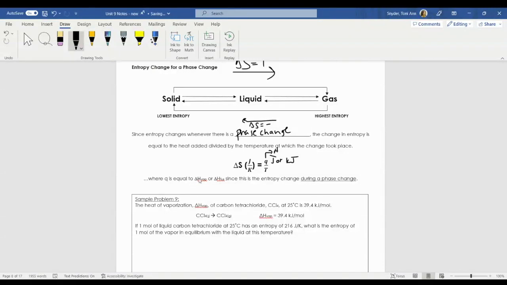Because we're dealing with a phase change here, Q is going to be equal to either your enthalpy of vaporization, if I'm going from a liquid to a gas or a gas to a liquid, or it will be equal to my enthalpy of fusion, going from a solid to a liquid or a liquid to a solid. In the rare case, you might see an enthalpy of sublimation, which would go from a solid to a gas or a gas to a solid, but we don't typically deal with those.